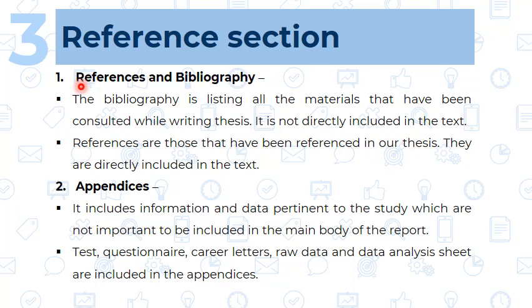It means we have consulted that literature, we have reviewed that literature, but we have not taken anything directly from it. That is called the bibliography, and hence it is not directly included in the text. While references are those that have been referred to in our thesis and are directly included in the text.